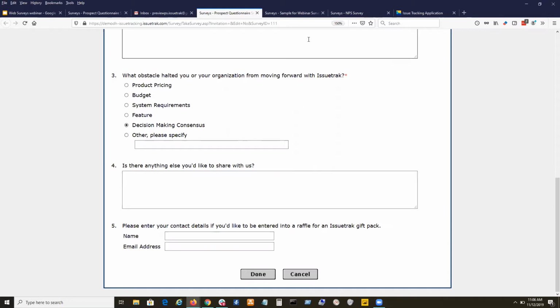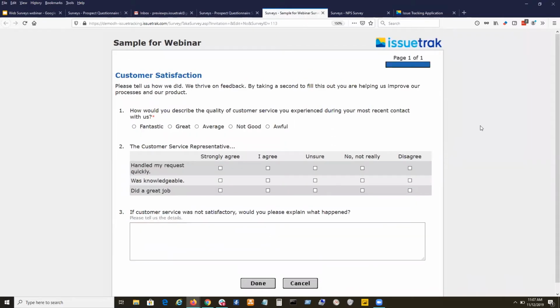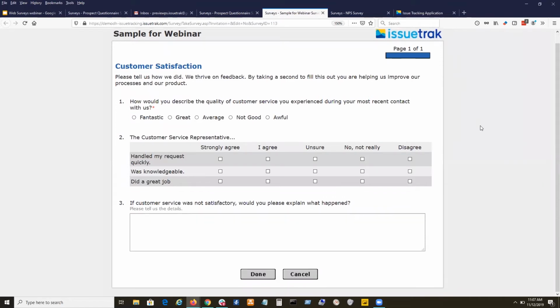So one of the other surveys I wanted to show here, I took another survey that Dana had in hers that was kind of long, and I shortened it up. I wanted to show another example survey. And you can see this is a little bit of a different look for a survey. It doesn't look as nice on the surface of it, but the key here is that I kept it short. 3 questions and you're done, you're out. This honors the respondent's time, the customer's time, which is something we always want to do. Don't ask them for more than they have to fill out.